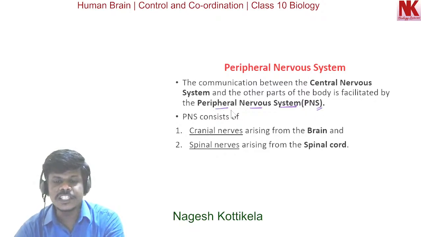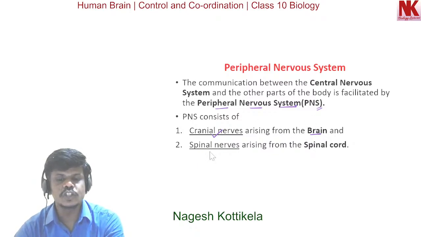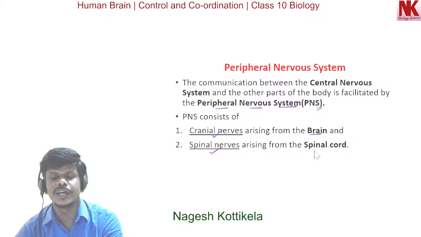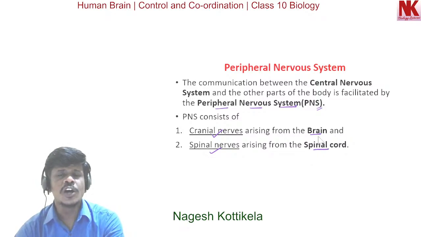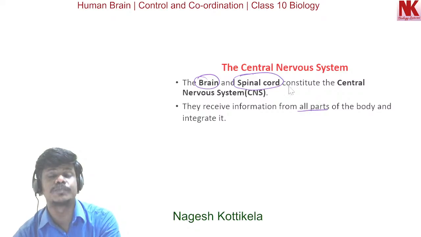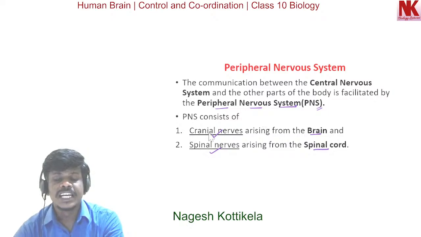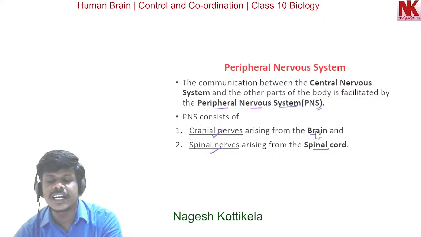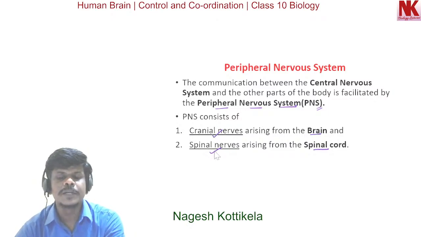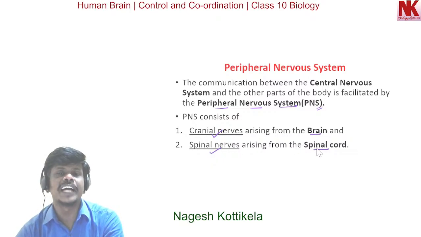This peripheral nervous system consists of cranial nerves that are arising from the brain and the spinal nerves arising from the spinal cord. So, the central nervous system consists of brain and spinal cord, and the peripheral nervous system consists of cranial nerves arising from the brain and spinal nerves arising from the spinal cord.